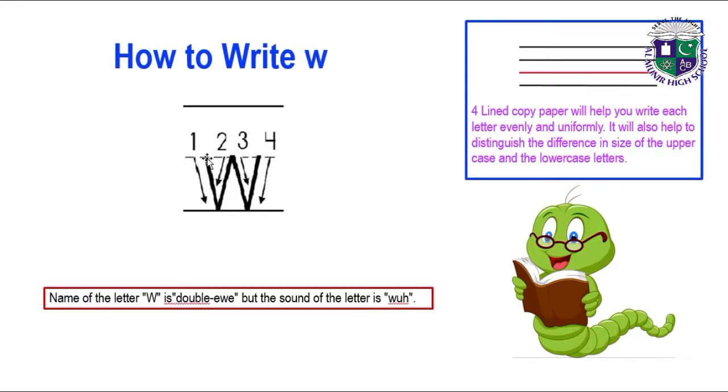How to write w? Draw a slanting line, another slanting line opposite to the first slanting line, which joins the bottom of the first slanting line. Now draw another slanting line which starts from the top of the second slanting line. Then start the fourth slanting line at the bottom of the third slanting line to write w.